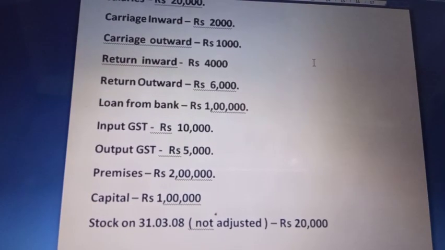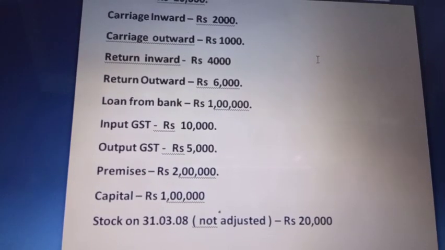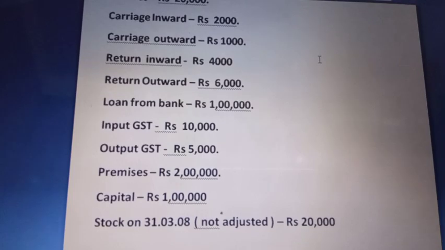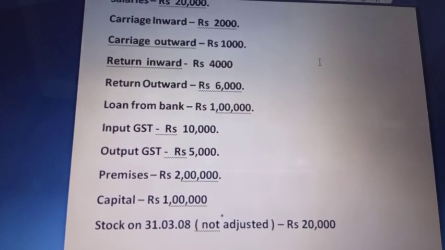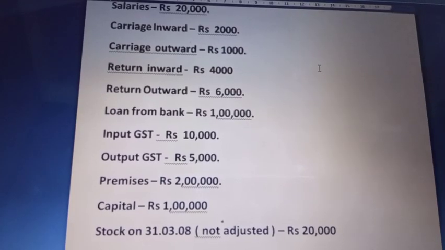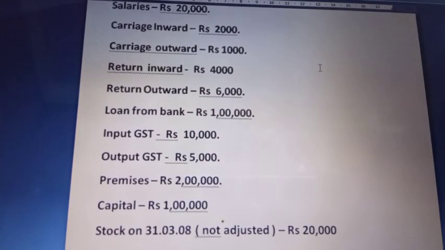Then we have return inwards. Return inwards means sales return, which contains a debit balance. Return outwards means purchase return, which contains a credit balance. So return inward will be recorded on the debit side, and return outward on the credit side.